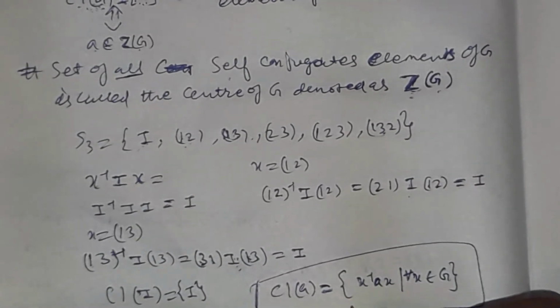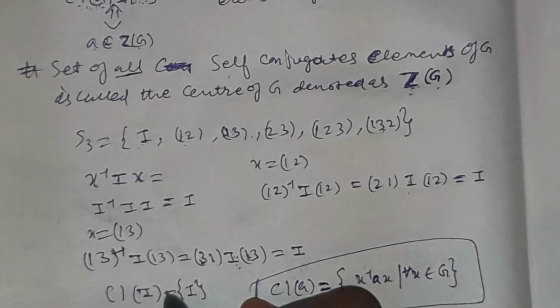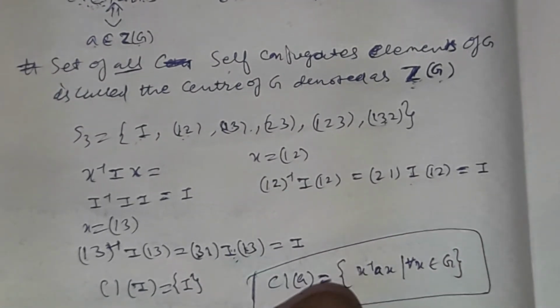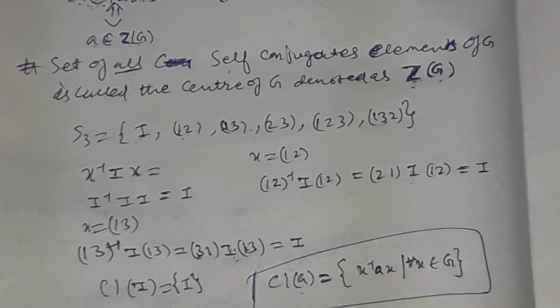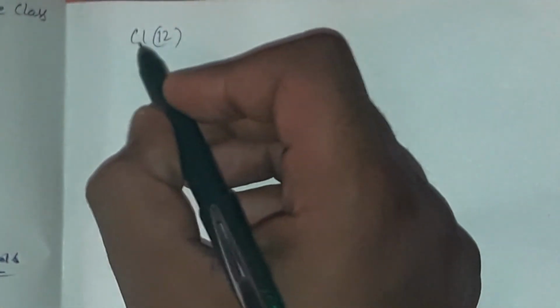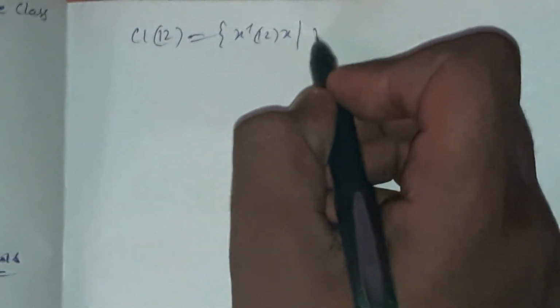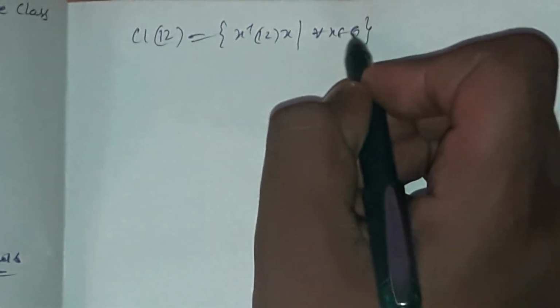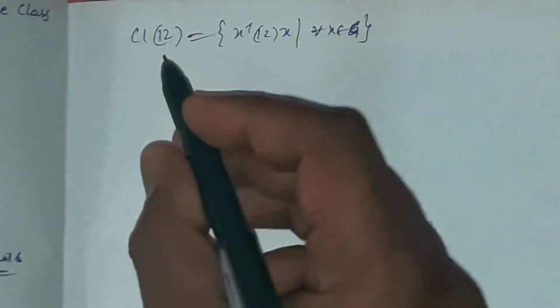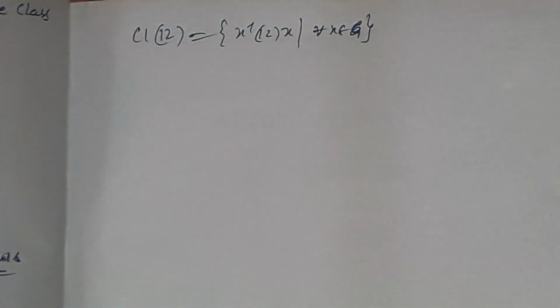Okay, this is the definition of the conjugate class. So apply this definition and also find the conjugate class of (1 2). Now let us find the conjugate class of (1 2). Conjugate class of (1 2) means x inverse (1 2) x for every x in G. Since we found that the conjugate class of identity is the singleton identity, because in each case we get identity.